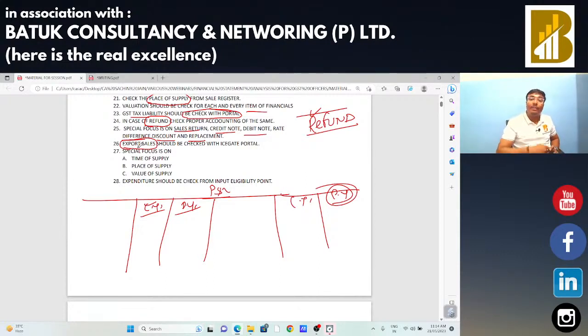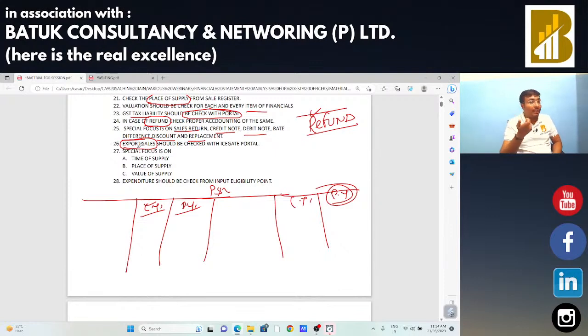Okay, and if there is drawback at a higher rate, in that case you need to reverse the particular refund amount. So this is the trick on which we need to work: if exports are found, first I have to reconcile the sales from the ICEGATE portal. Then I need to check whether any type of drawback is there or not. If the drawback is at a lower rate, everything is okay. If the drawback is at a higher rate,